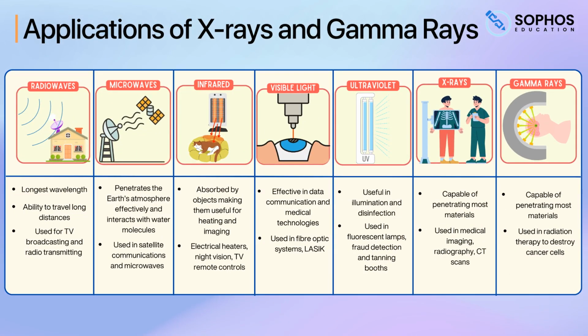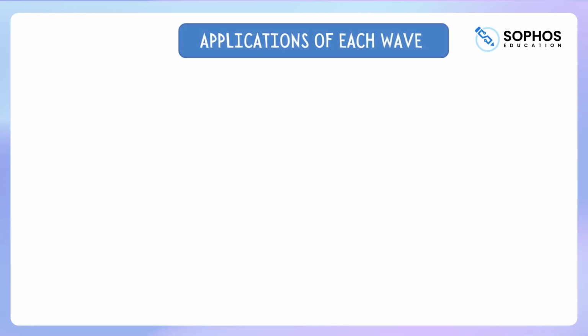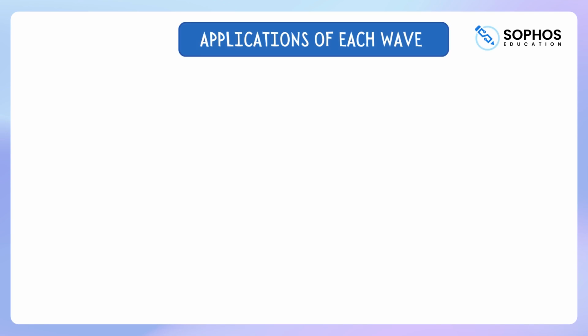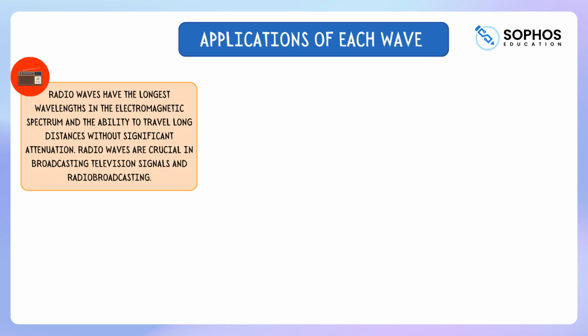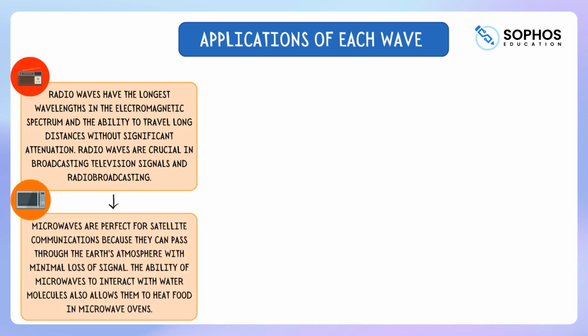In summary, each type of electromagnetic wave has unique properties that make it suitable for specific applications in communication, medical imaging, heating, cooking, and even fraud detection. In today's lesson, we delved into the practical applications of different electromagnetic waves, emphasizing their unique properties. We covered radio waves, highlighting their use in television and radio broadcasting. For microwaves, we discussed their role in satellite communications and cooking.